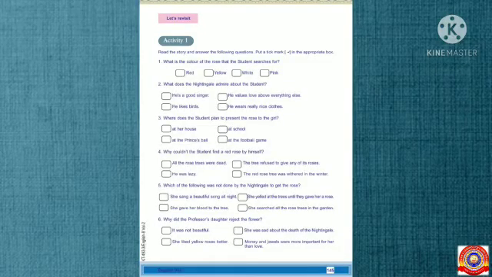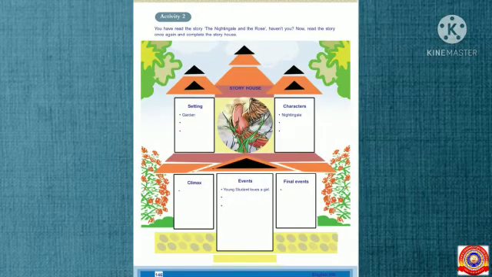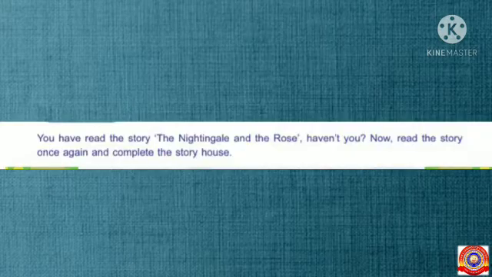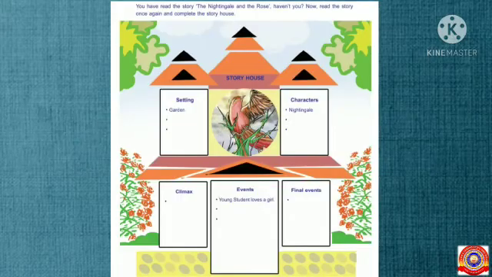Students, hope you all understood this activity. Yes. Now all of you take page number 146. Look, activity 2. All of you read the question given there. You have read the story, The Nightingale and the Rose, haven't you? Now read the story once again and complete the story house. Students, here you are asked to read the story very well and to complete the story house given here.